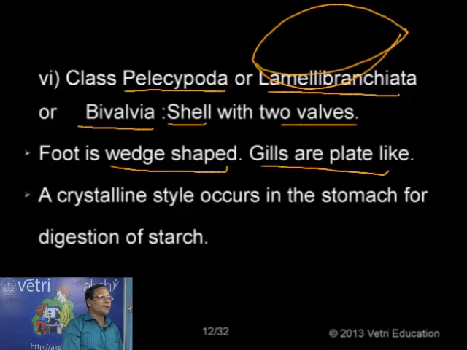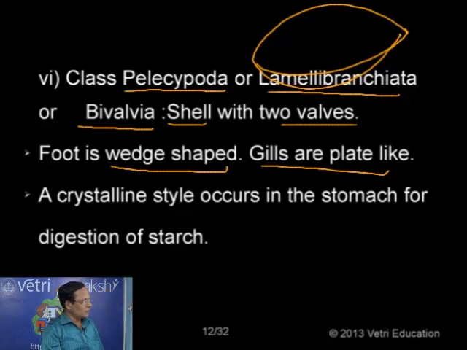Now, one of the peculiar characters I mentioned earlier: there is no radula found in the case of this class Pelecypoda. But instead there is another structure found in the stomach, a rod-like structure, a crystalline rod. A crystalline rod is found in the stomach of these animals, and it is concerned with the digestion of starch.